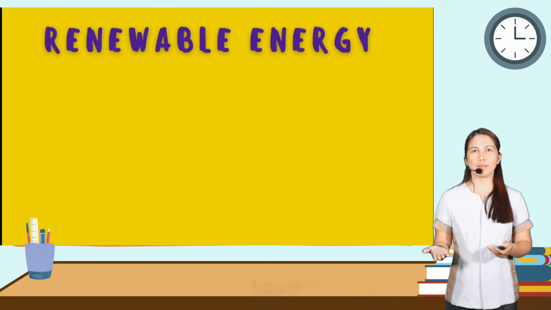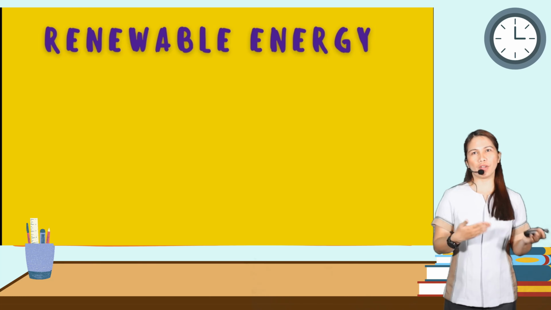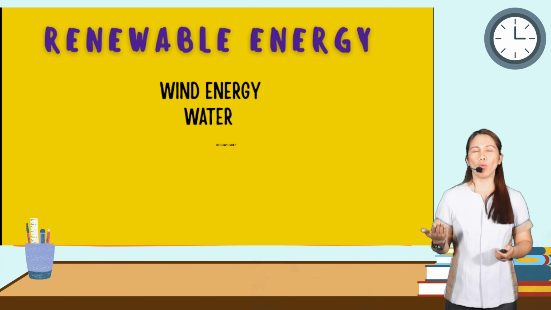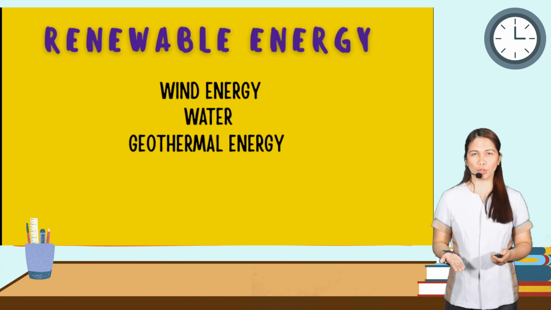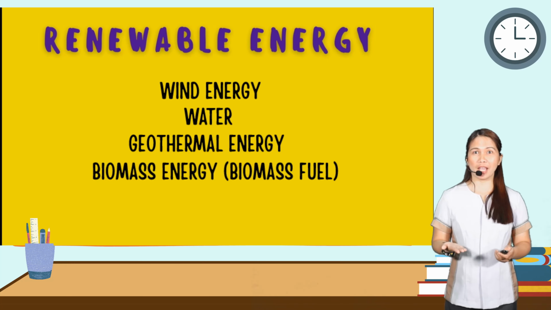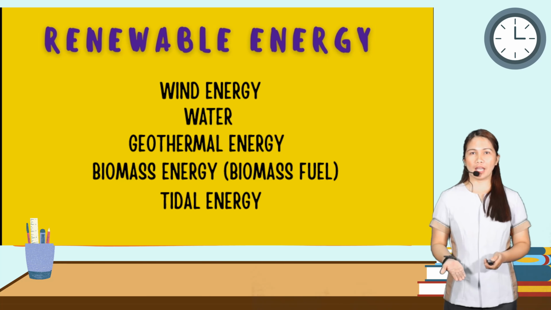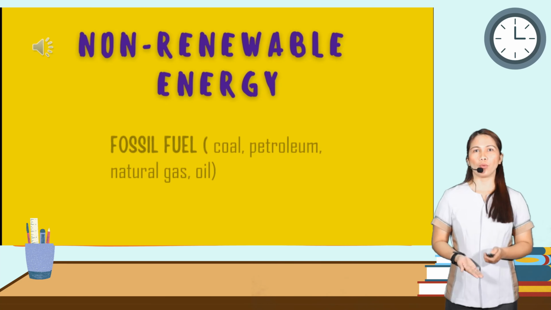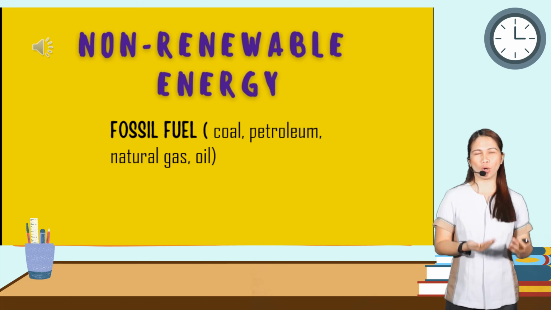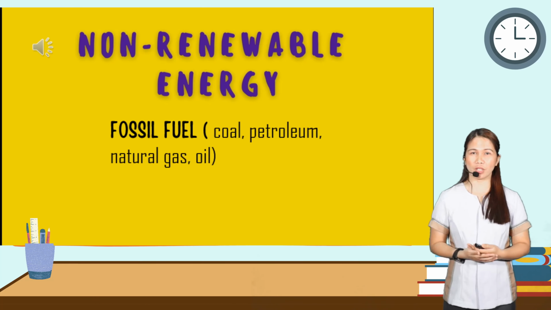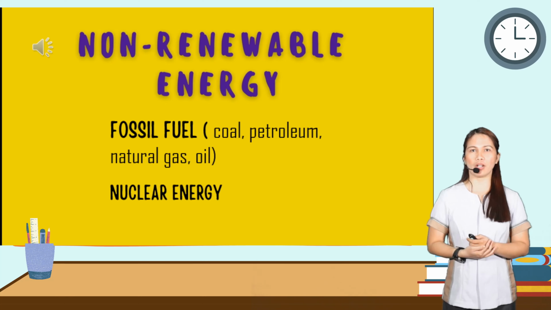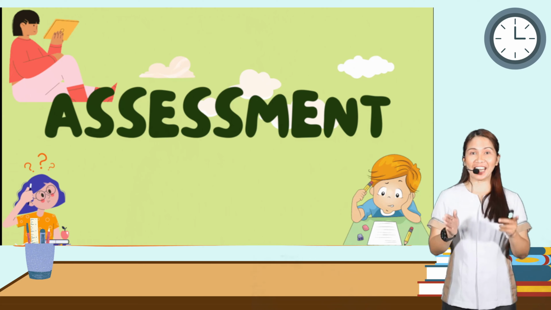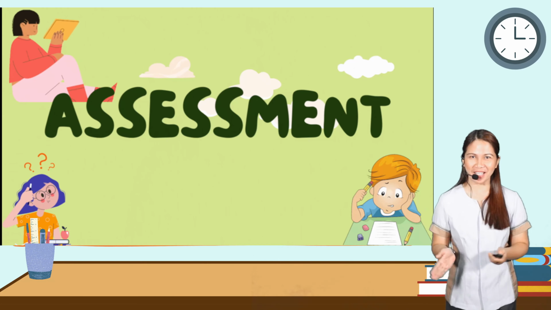And we have 2 types of sources of energy. We have renewable and non-renewable. For renewable, we have wind energy, water energy or hydro, geothermal energy, biomass energy or biomass fuel. Then we have the tidal energy and the solar energy. And for the non-renewable, we have the fossil fuels such as coal, petroleum, natural gas, or even oil, and nuclear energy. Congratulations, kids! And now, let's go to the assessment area.